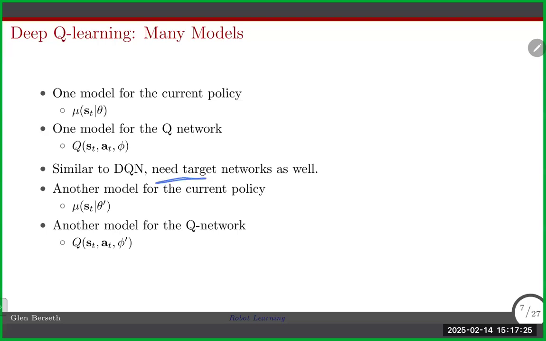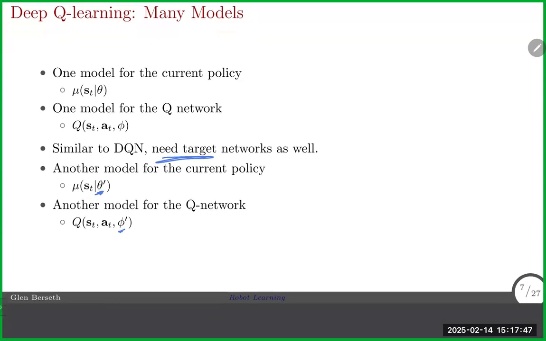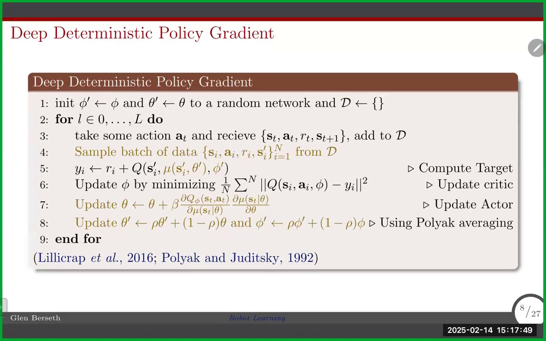So this is taking the idea of needing target networks to help make this optimization a little bit more stable and still maintain its ability to be a contraction, so that there's going to be a target network for the policy and a target network for the Q function. And there'll be a slightly different change about how these are going to be used, or at least how the target networks are going to be updated. But it's the same concept. And then here we get this slightly longer, now more complex algorithm. But there's only really a few things that have changed.